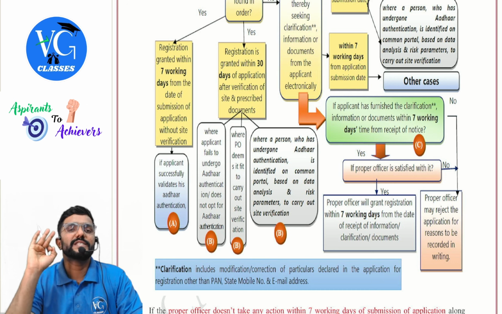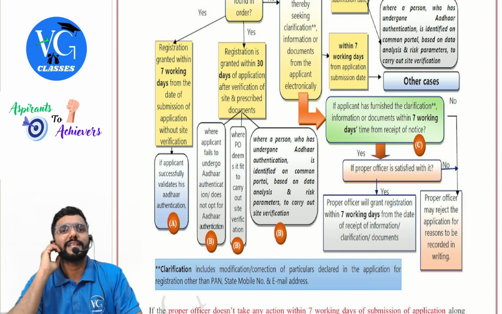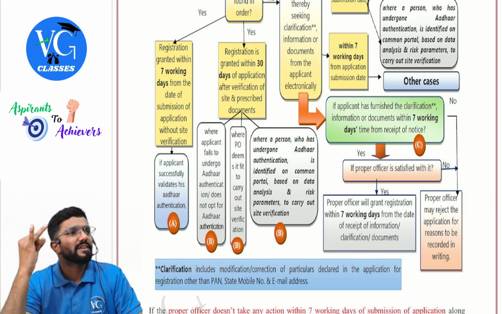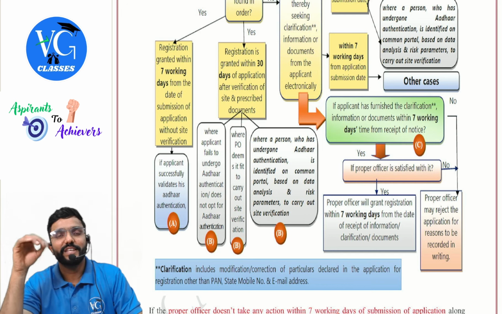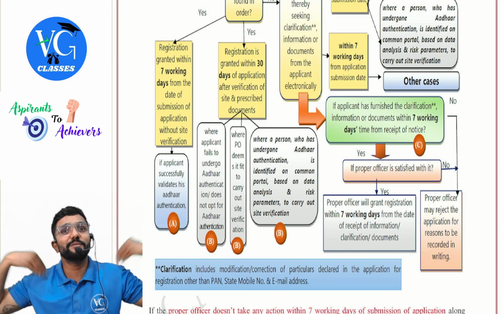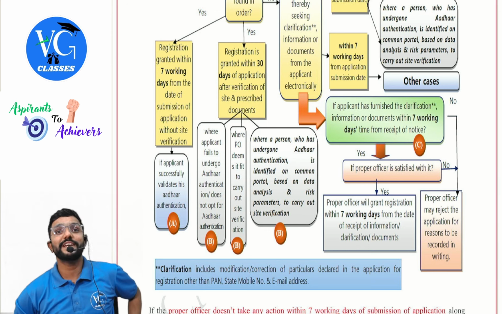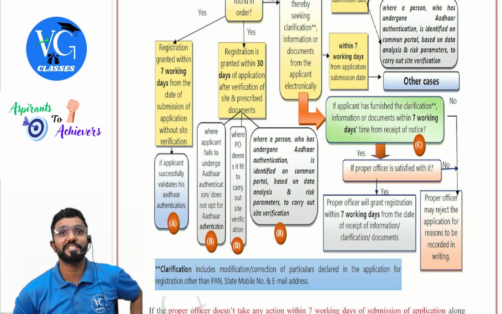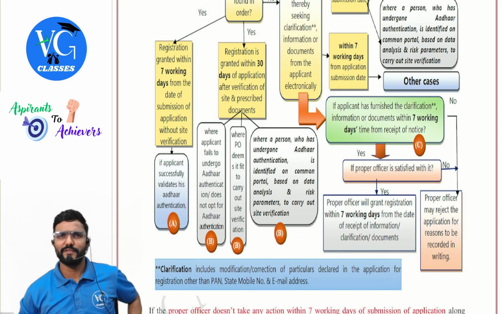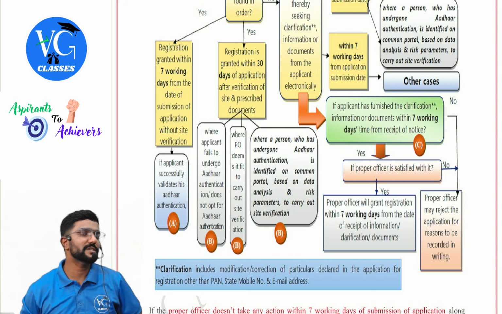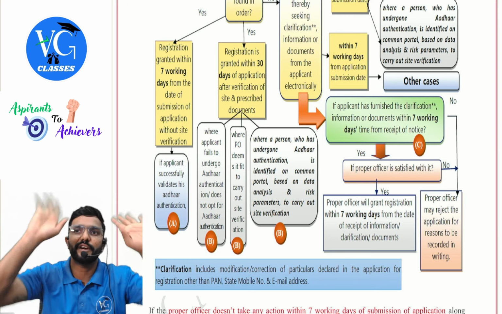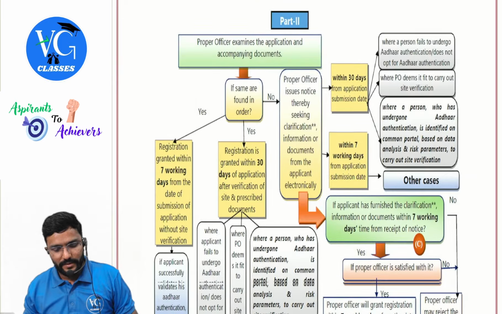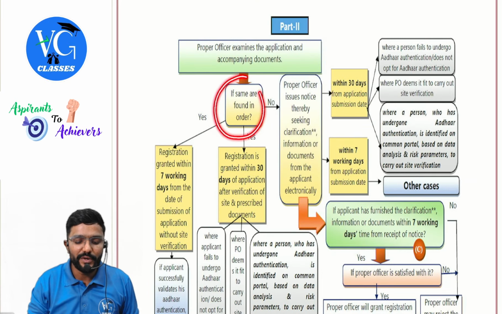Which are the 3 cases when physical verification can be done? Sir, I have failed to do Aadhaar authentication. First thing. Second thing, sir, I have done Aadhaar authentication, but the proper officer is finding doubt on me. Can he come? Yes. Next, sir, third case, the system is identifying me as a danger person. Maybe my history is bad, maybe because of that. Yes, sir. In these 3 scenarios, the proper officer will first do physical verification and then grant registration within 30 days. This is when everything is found in order, guys.